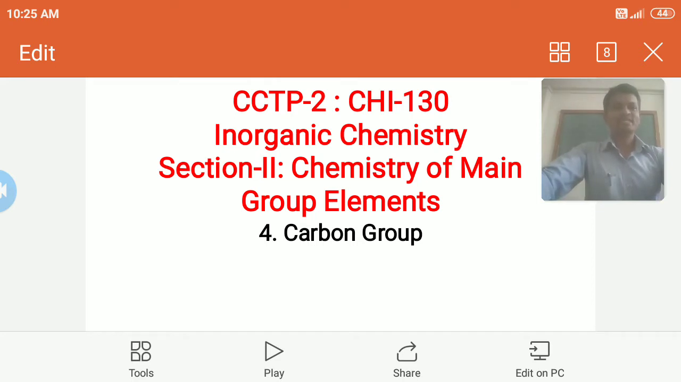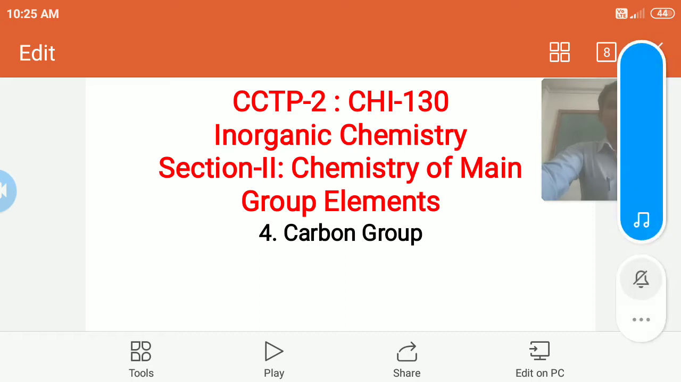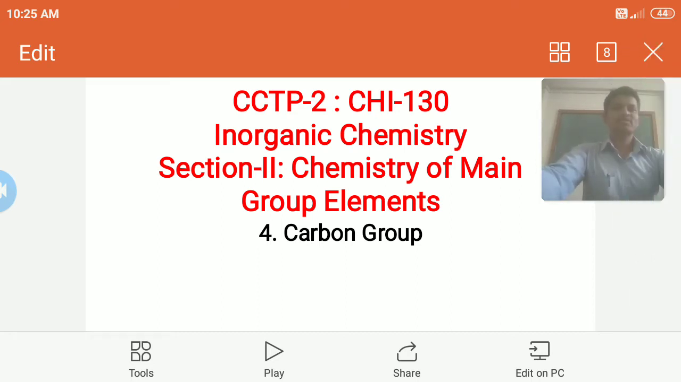So, we are discussing here the chemistry of main group elements, and we have started the fourth chapter, that is carbon group elements. In yesterday's lecture, we have seen the allotropes, the definition of allotrope, then different allotropes of carbon. All these things we have discussed in the last lecture. Today our topic is carbon nanotube.